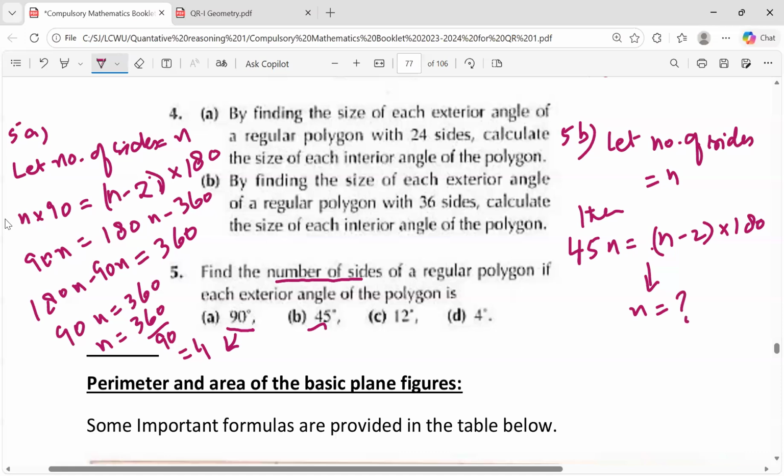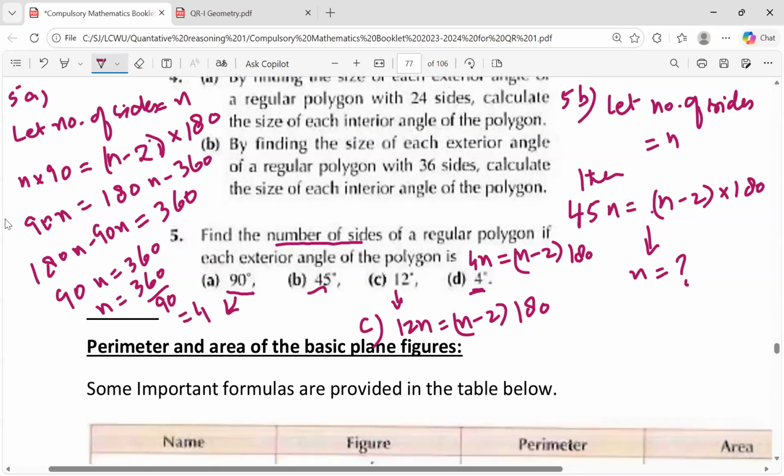Okay? Similarly, do the next case. For the C part, you will have 12n is equal to (n minus 2) multiplied by 180. Solve it to get the answer. And for the last case, you will have 4n is equal to (n minus 2) times 180. Simplify it to get the answer. Okay? I hope that you can do all the parts of it.